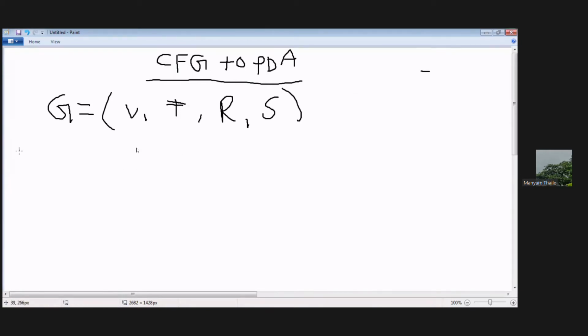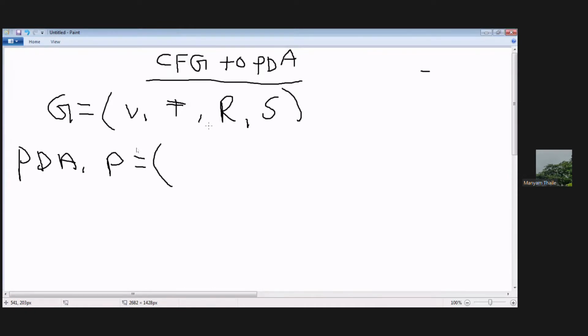For example, PDA P equal to... So what are the equivalent things when you are converting CFG to the PDA? Acceptance by empty stack, in this we have only 6 tuples. Okay, 6 tuples. So final state is not there. That is why a PDA with acceptance by empty stack has 6 tuples, whereas a PDA with acceptance by final state has 7 tuples.